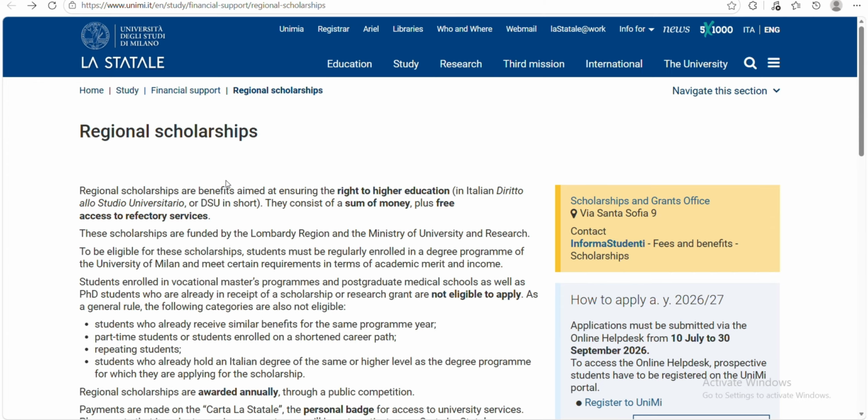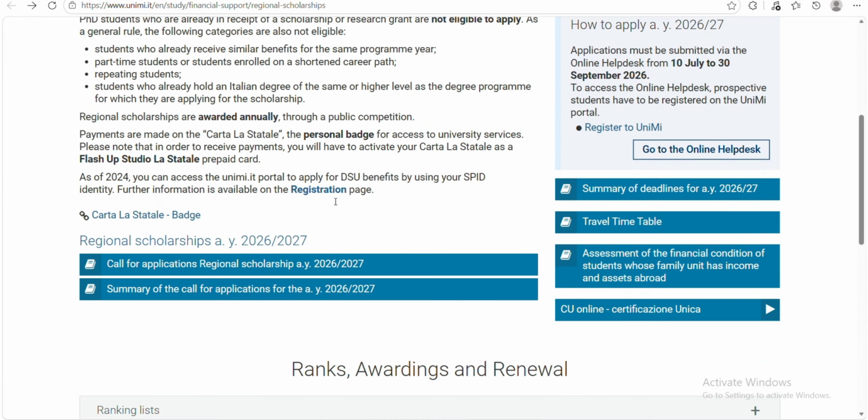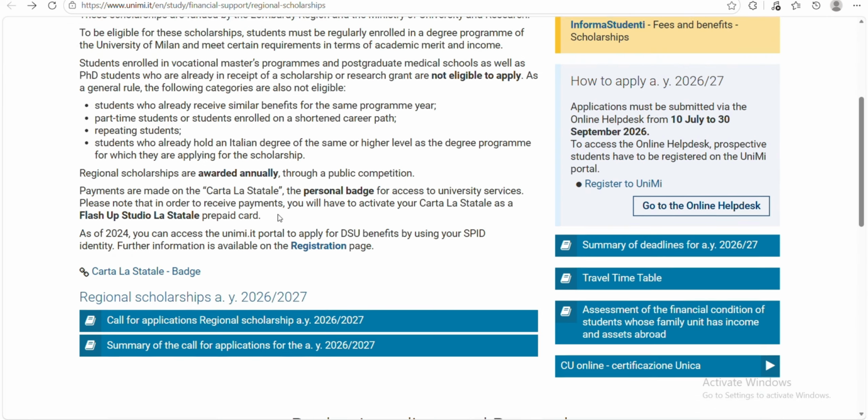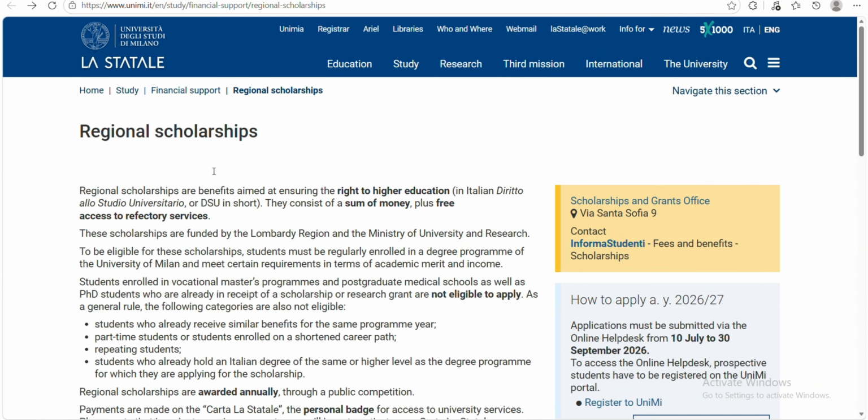So in today's video, we'll be looking at how to fill the application form. I'm not going to bore you with the requirements, eligibility, and all the things, so you can just go through them yourself. I'll share the link to this website in the comment section or description, so you can just go through it.